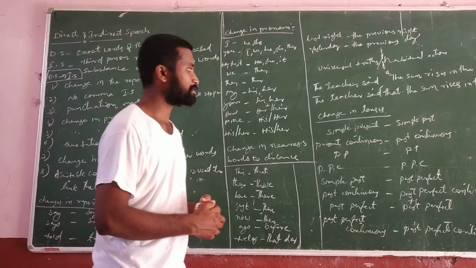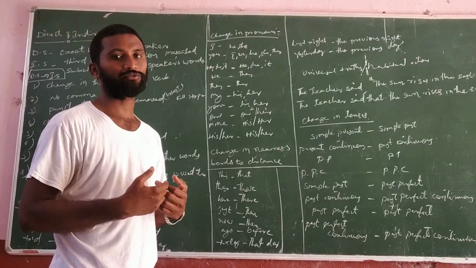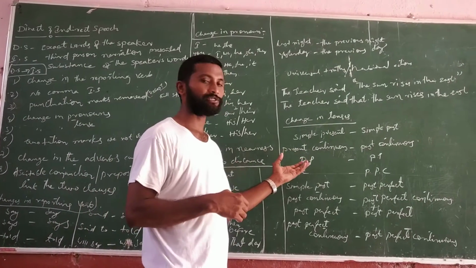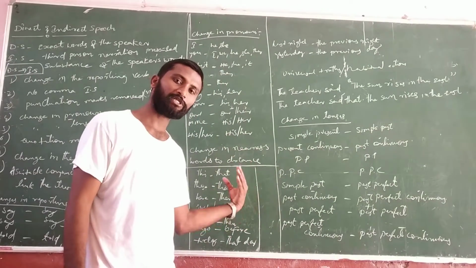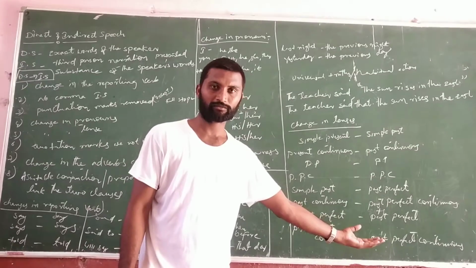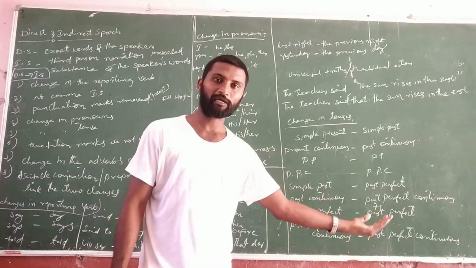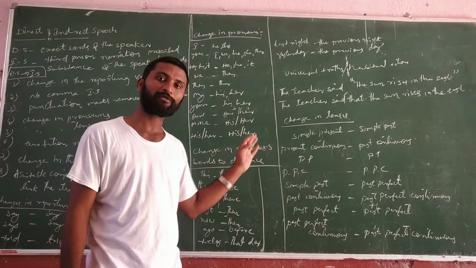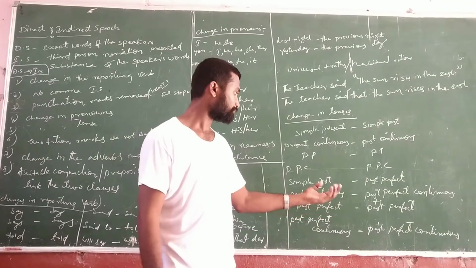And the next one is the changes in tenses. How we have to change the tenses? Simple present in direct speech, you have to write simple past. Present continuous in direct speech means past continuous in indirect speech. Present perfect in direct speech means past perfect in indirect speech. Present perfect continuous in direct speech means past perfect continuous in indirect speech.